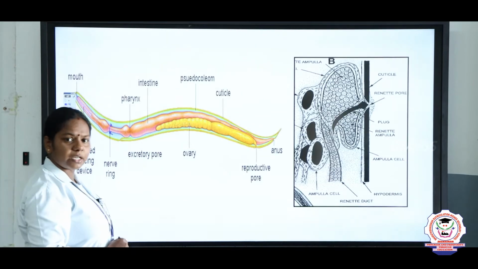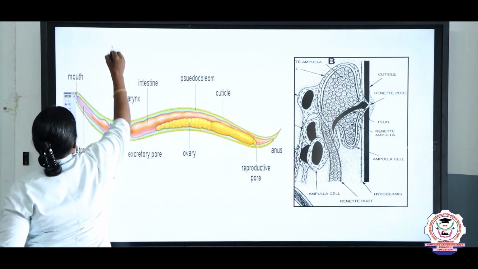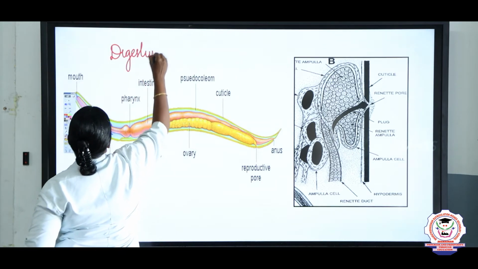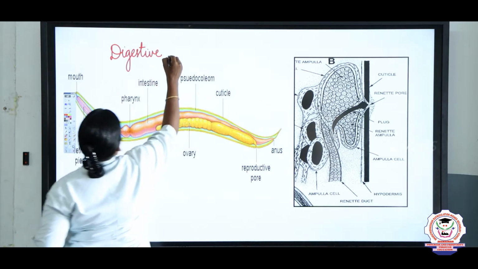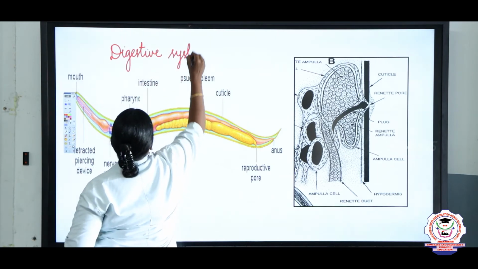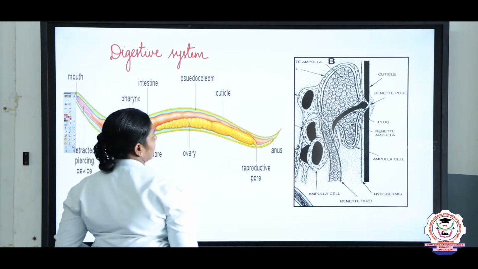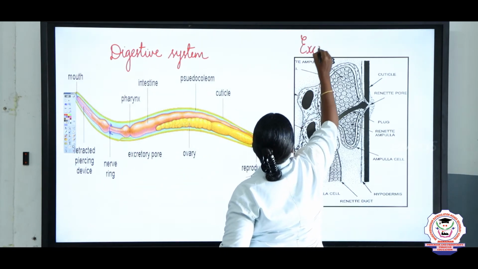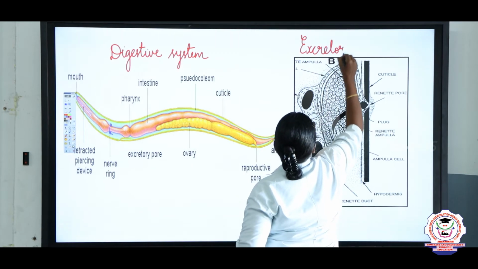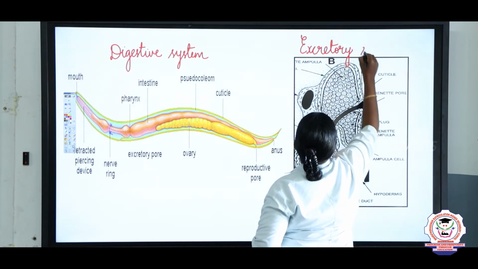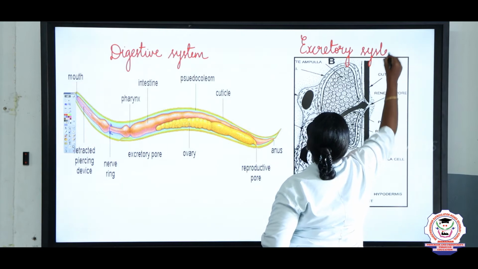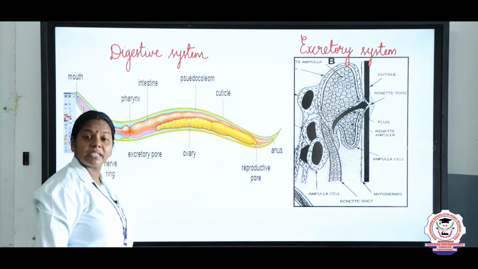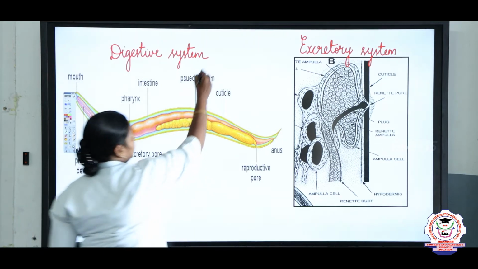And now we are going to study two important systems. One is the digestive system, and the other is the excretory system. Here we can see the digestive system is complete. What do you mean by complete, children?